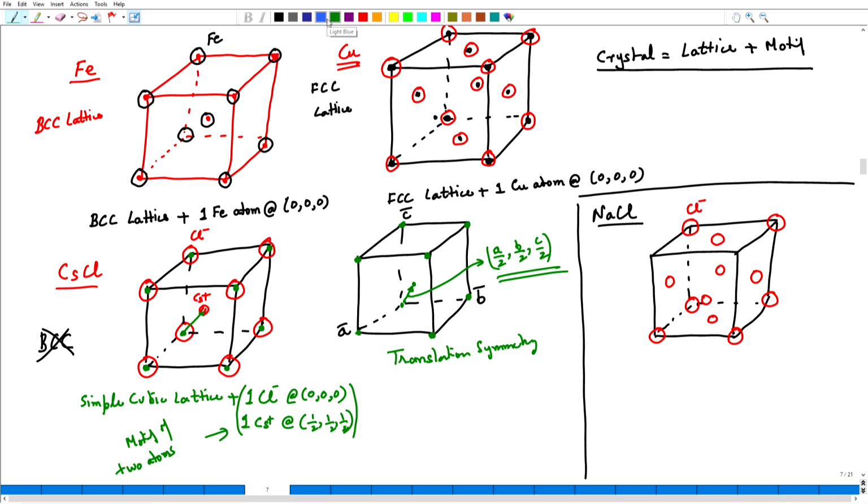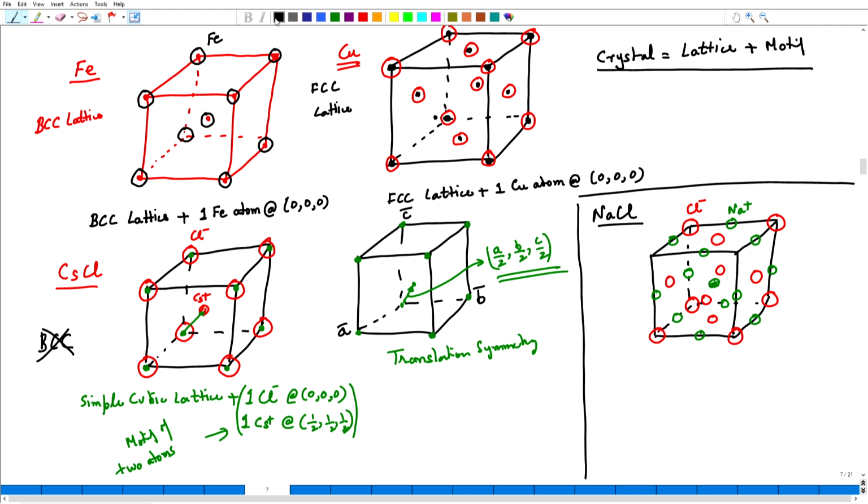The sodium ions go to the center of all the edges, and one sodium ion will go at the body centered position, which I will just shade to separate it out, so that the shaded sodium ion is at the body centered position. So, there are a lot of atoms in this.